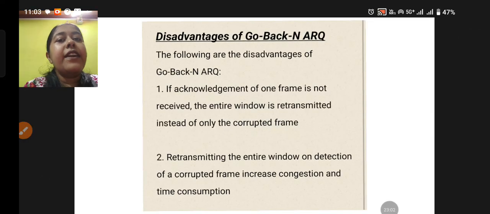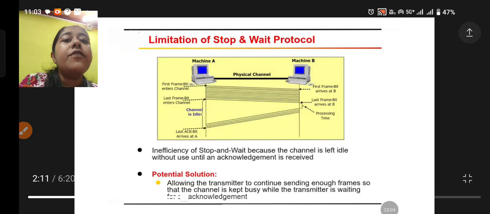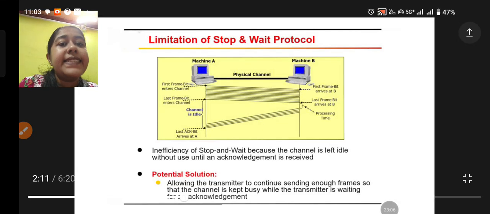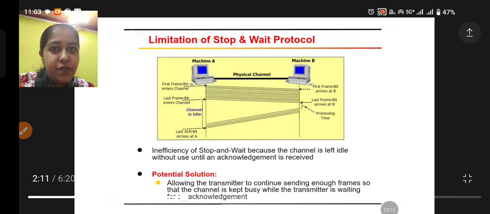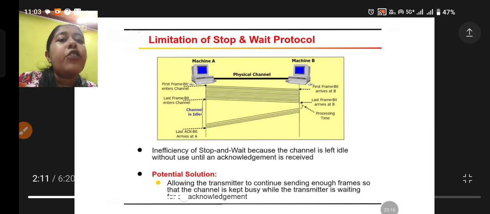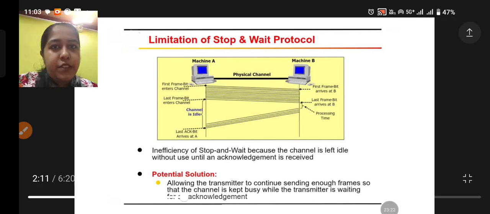Now what was the limitation of our stop and wait protocol? Stop and wait is inefficient because the channel is left idle until an acknowledgement is received. We were waiting for an acknowledgement, and it was very time consuming and made the channel very inefficient.